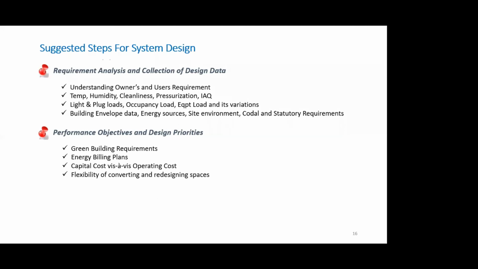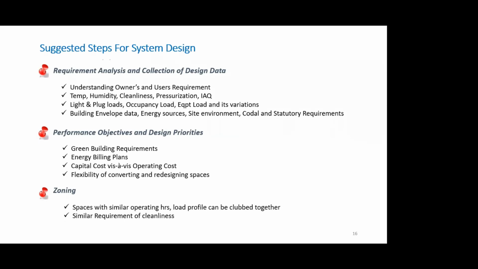Similarly, flexibility of converting and redesigning spaces. Today we are having a good concept of what we call plug and play. You must have heard about these terms. Plug and play means that a 10,000 square feet office, somebody is owning for 6 months or 1 year, and suddenly he goes out and a new tenant comes in. He has a different interior plan. So how adaptive is your air conditioning system design so that this design can be quickly shifted without much time and cost impact? So these are all key parameters which we must bear in our mind before we start designing the air conditioning system. So zoning.